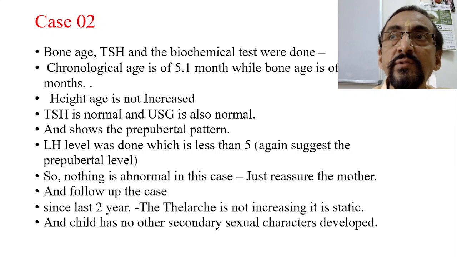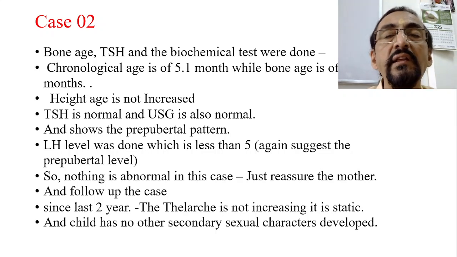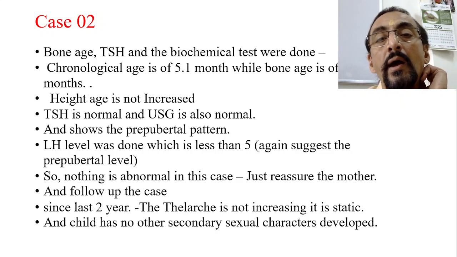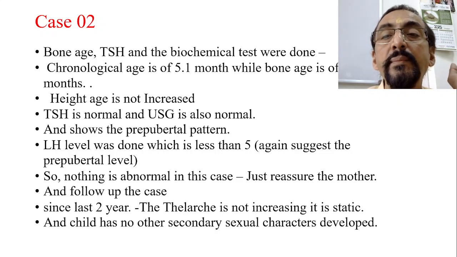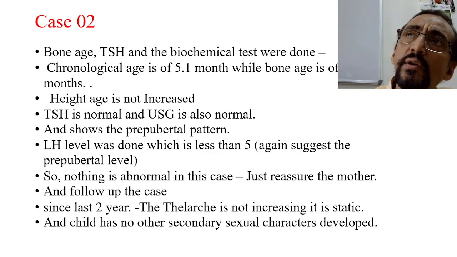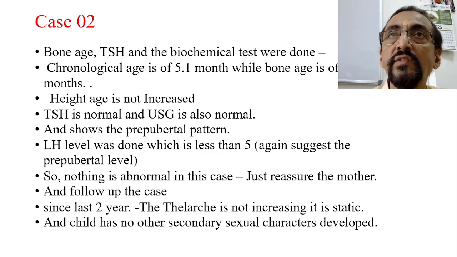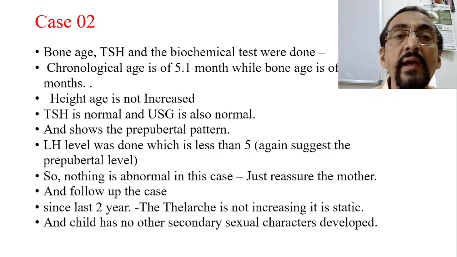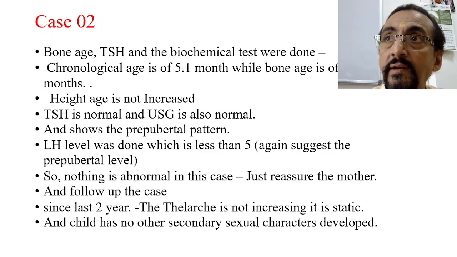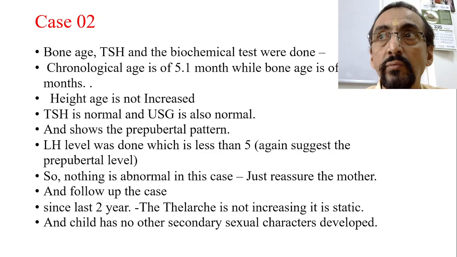The bone age was not showing any changes. Chronological age is 5 years 1 month, whereas the bone age is 5 years 6 months. That means bone age is in accordance with the chronological age. Suppose the bone age was more here, then we could say that although the age of the child is only 5 years 1 month, pubertal changes are progressive.